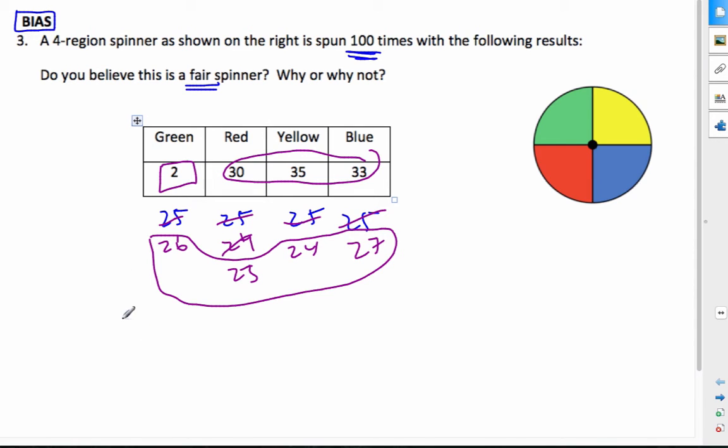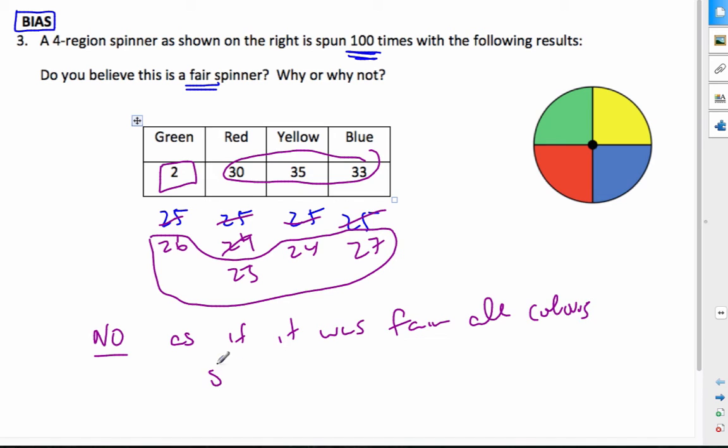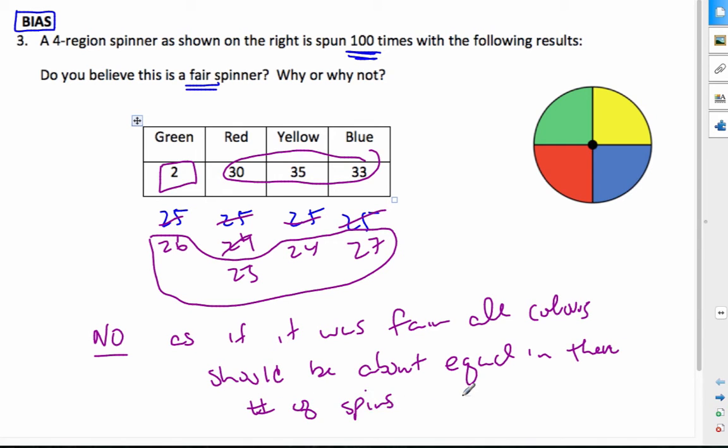So, do you believe it is a fair spinner? The answer is no. If it was fair, all colors should be about equal in their number of spins. It won't be exactly equal because we always know when we do an experiment like this, there's going to be some random variation.